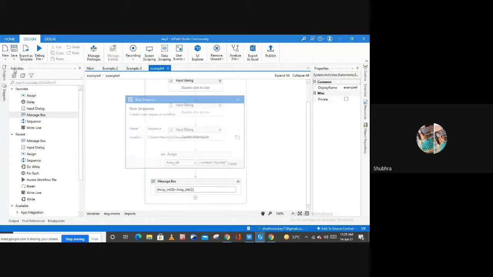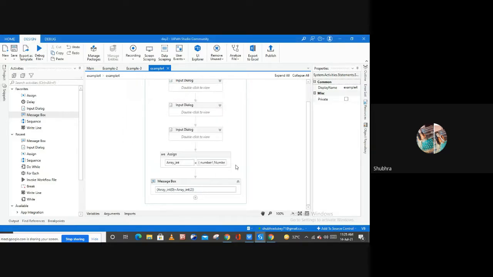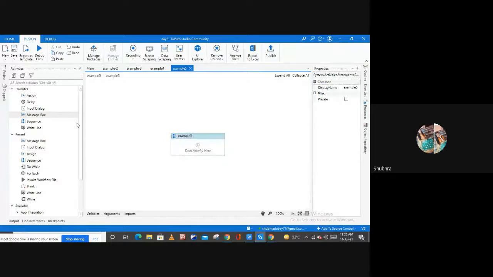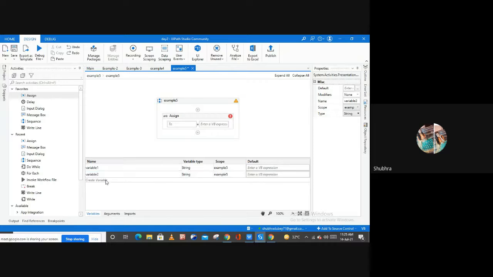Now let me create one more sequence from here. Example 5. We will create it. And here what I am going to do is just take one Assign activity, but now let me select this Example 1 sequence, and here I am going to create variables, right? The first variable is variable 1, the second variable is variable 2, and the third variable is output. I'm going to rename it as output, right? So here I have used 3 variables, as you can see: variable 1, variable 2, and the output variable.